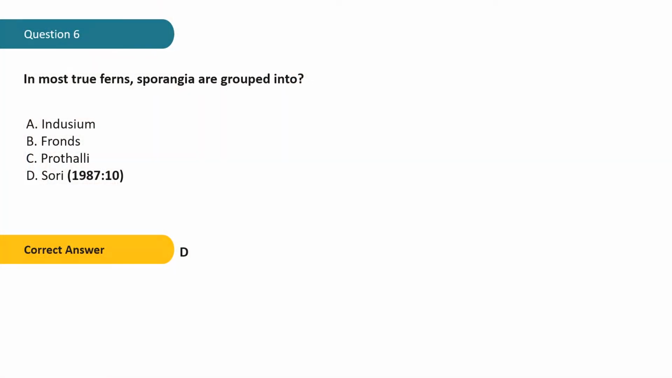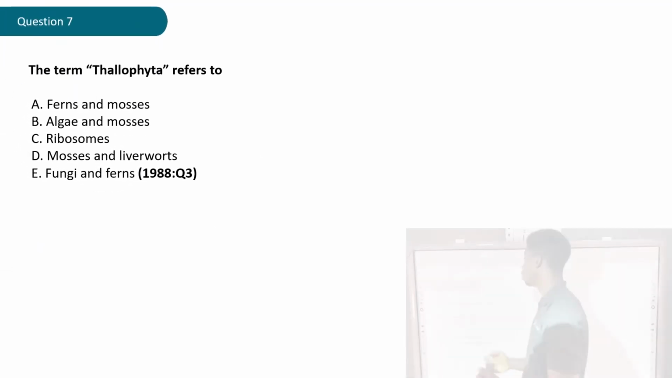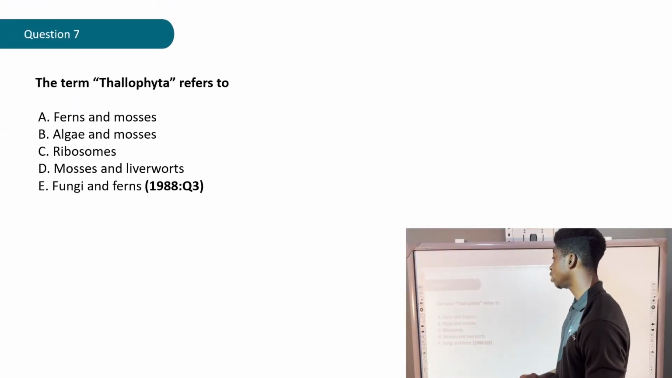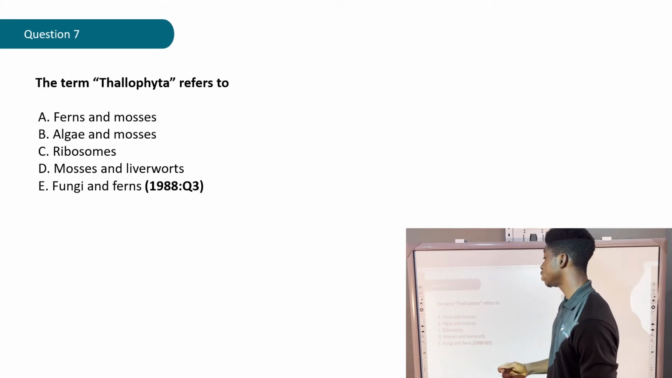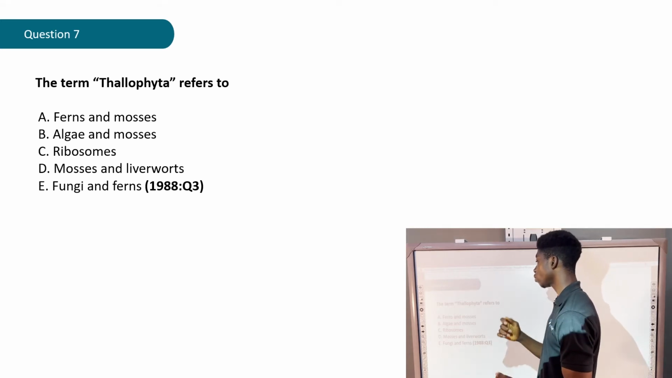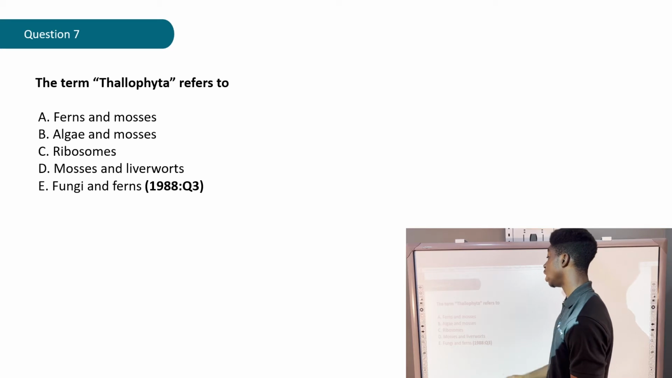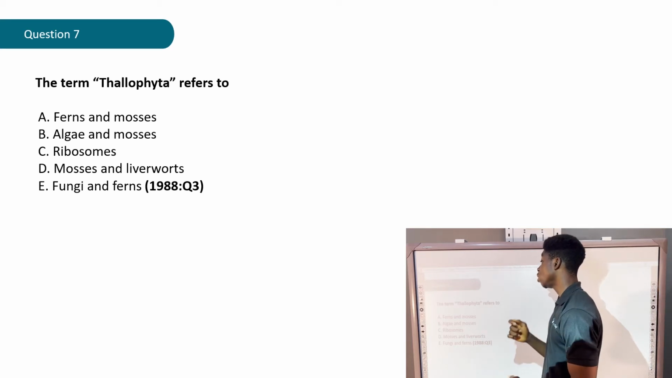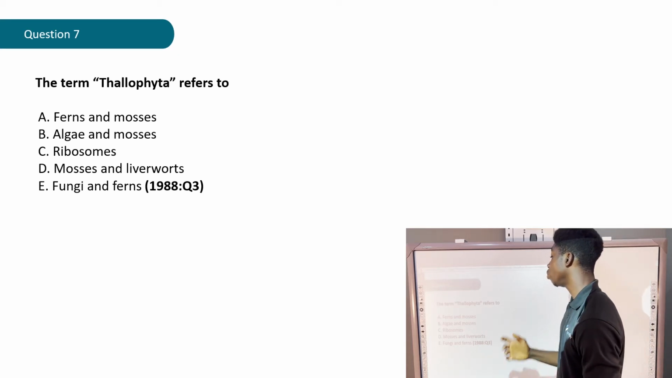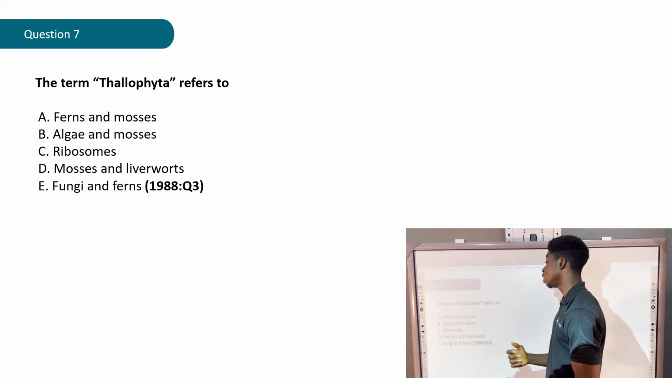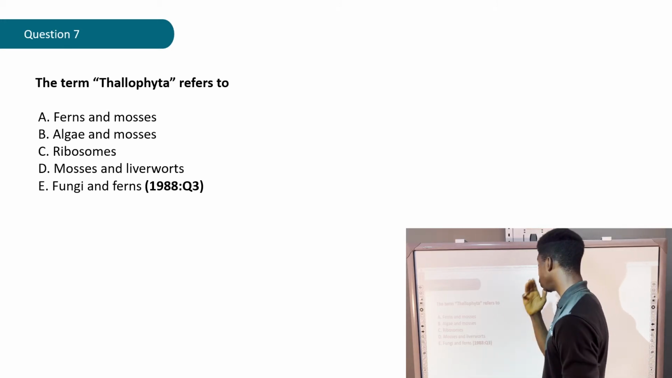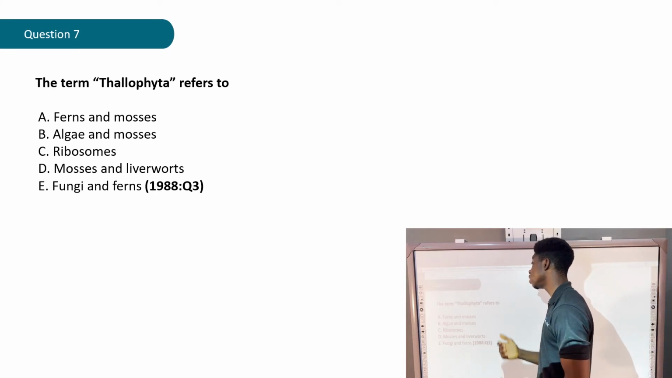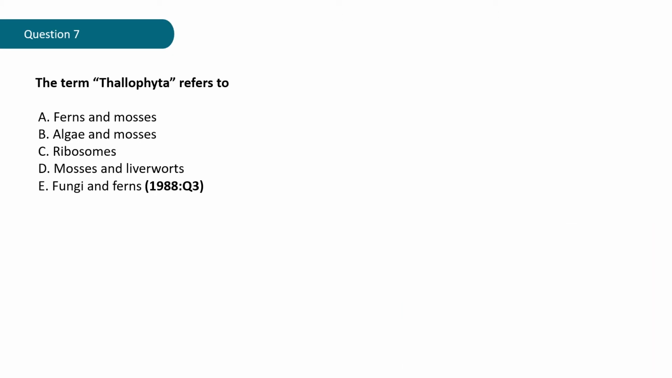Question 7. The term Thallophyta refers to A. ferns and mosses, B. algae and mosses, C. ribosomes, D. mosses and liverworts, E. fungi and ferns. The question is gotten from the year 1988, question 3. Let's give it a try.